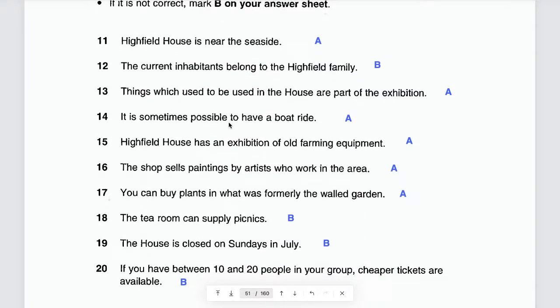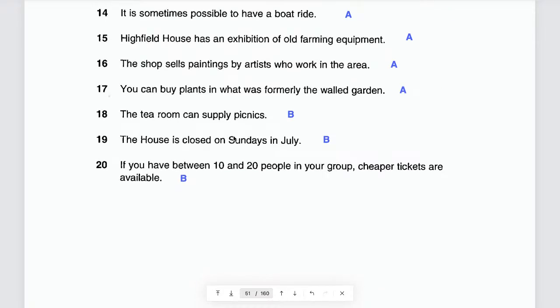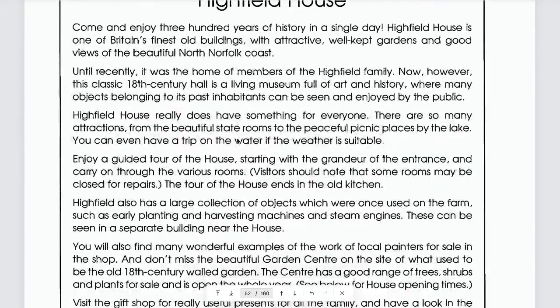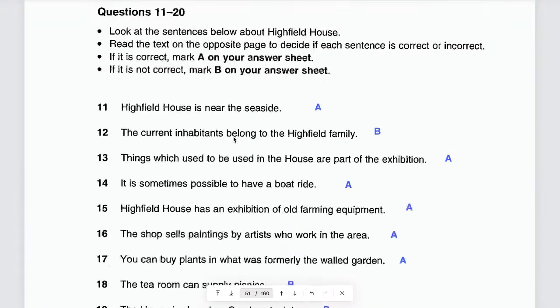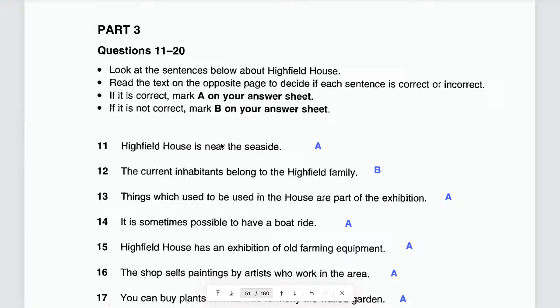So we have all the answers here already, so you just need to read and make sure you understand why you need to answer like that. Yeah? Okay, guys? Now let's start with number 11. Udan, go. Yes, Highfield House is near the seaside. If you don't understand anything, please ask immediately, yeah? Okay?